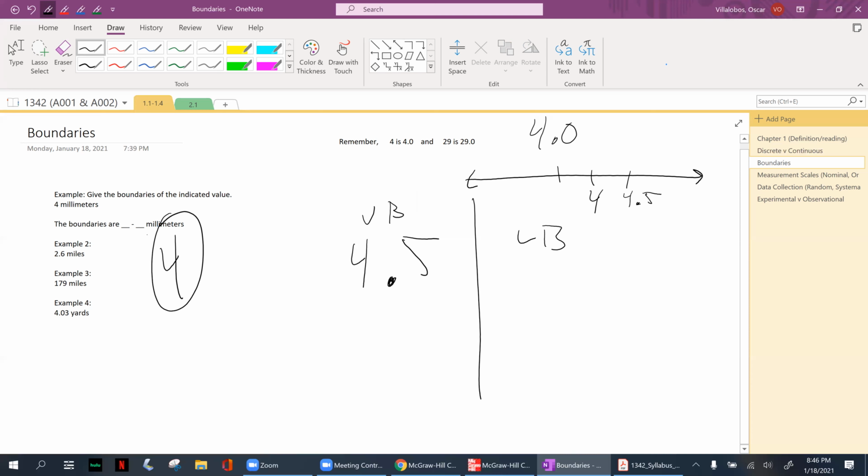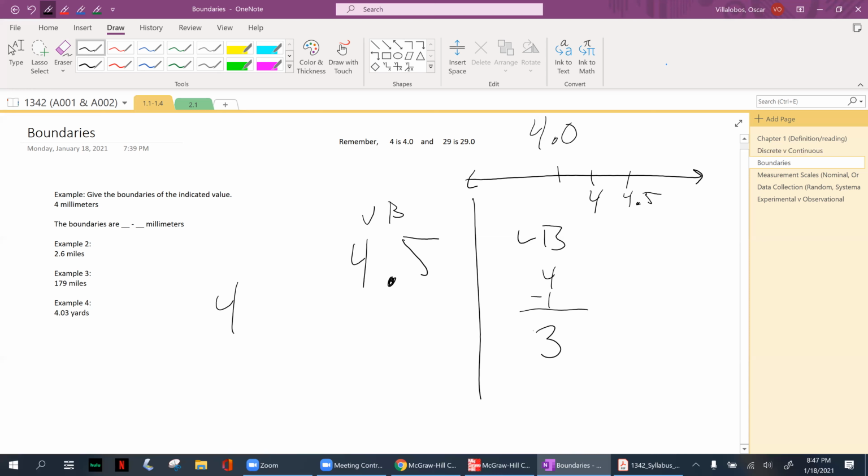So to find the lower boundary, you get the number furthest to the right. Here it's just 4, that's all we have. And I need you to subtract 1 from it. So 4 minus 1 will give me 3.